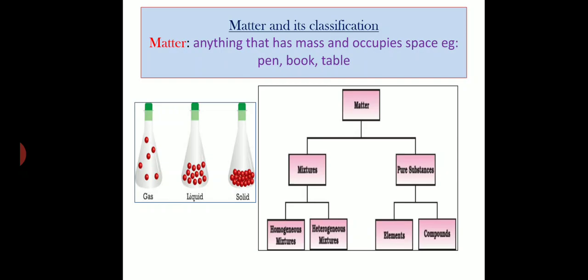So, in today's class we are going to see matter and its classification, right? Matter has two classifications: physical classification and chemical classification, right? So physically, matter is of three types. You would have learnt this in your ninth class, I hope, right? Solid, liquid and gas, right?